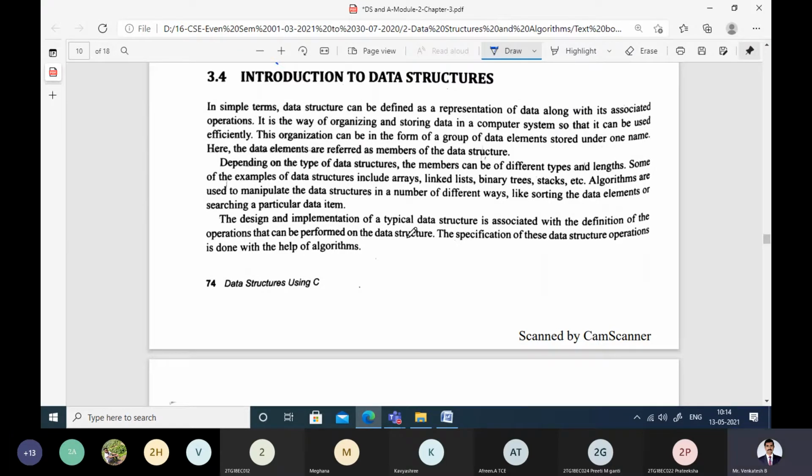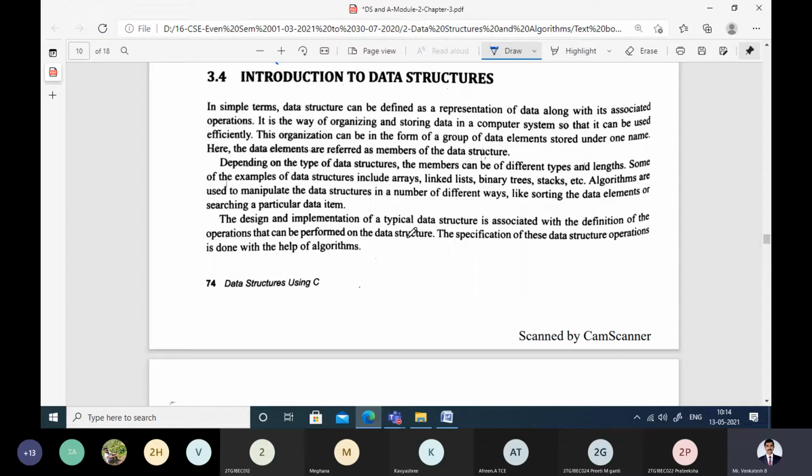So basically, why we have to go for data structures is that when we have a huge amount of data, it will be difficult for us to manage it. Say for example, physical files. If you have physical files, a file containing the record of each and every student, that means one page contains the record of one student, and if you want to search and process the physical files, it will consume more time.